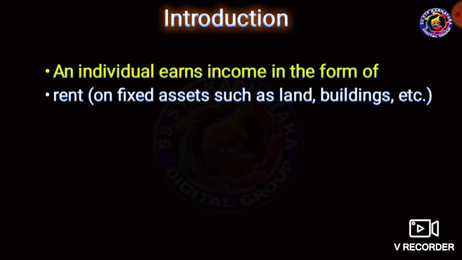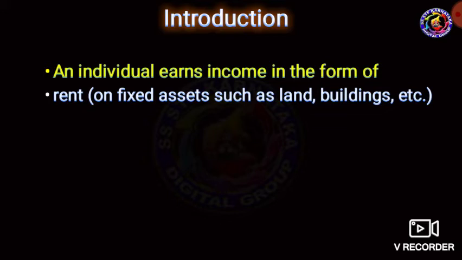There are four factors of production. One is land, second is labor, third is capital, and fourth is organization. In the place of land, that is rent. In the place of labor, that is wages. In the place of capital, that is interest. And in the place of organization, that is profits.